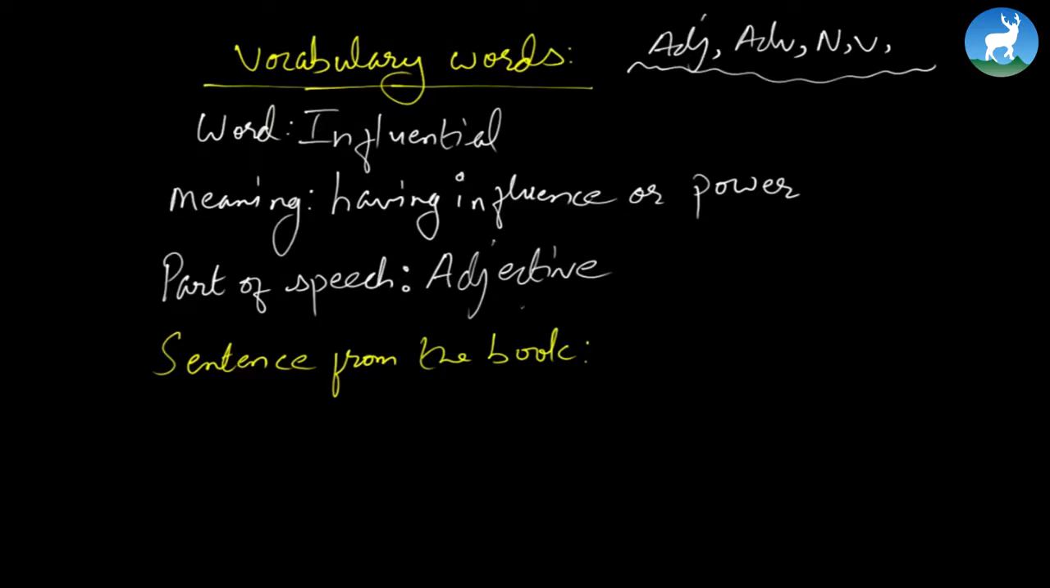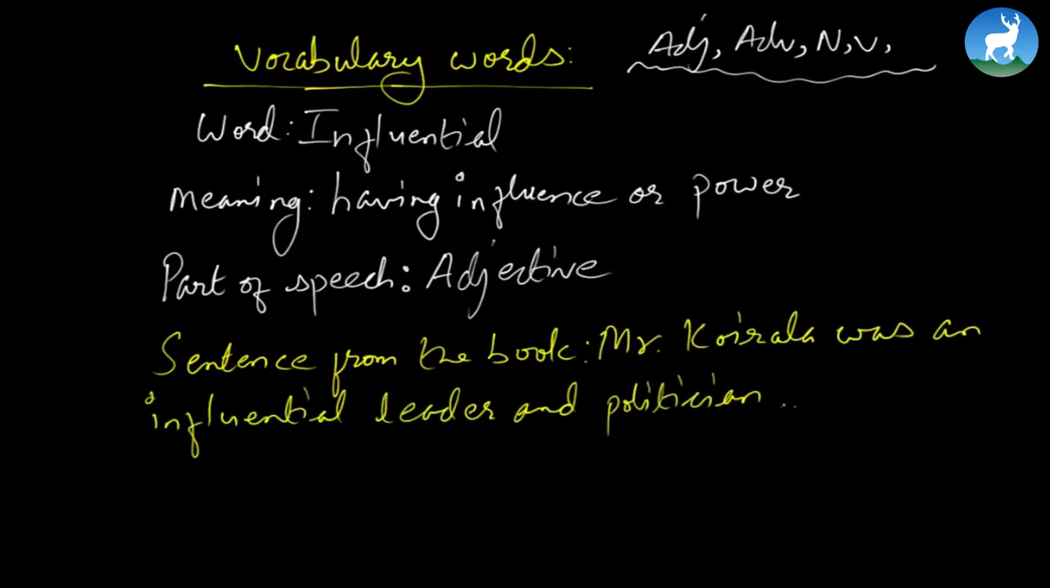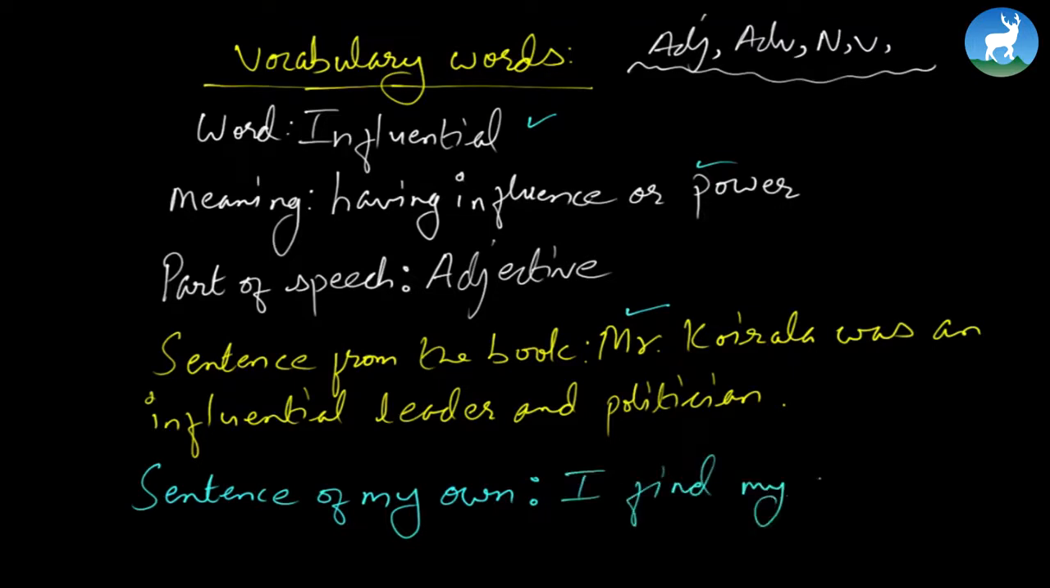Like for instance here, it's written, now it is from the book, remember that, Mr. Koala was an influential leader and politician. Now you can write a sentence of your own. Alright, now you know the word, you also know its meaning, you also know how it is used in the book, and then how about you write your own sentence, alright, using this very word that is influential in this case. So you can write whatever you prefer to, and of course you have to make a correct sentence, okay. Maybe you can write, I find my teacher very influential, alright.